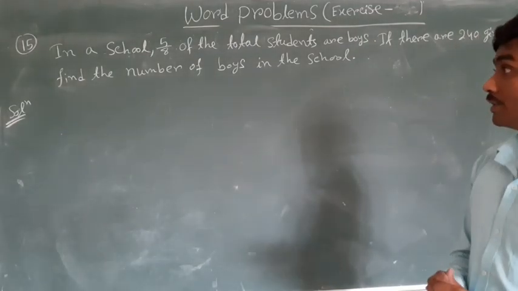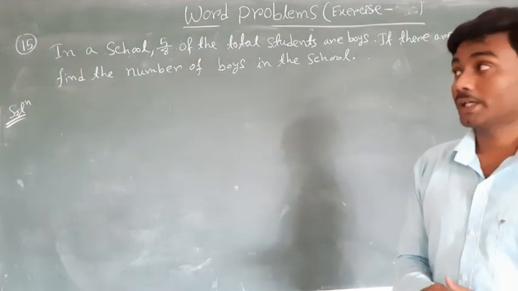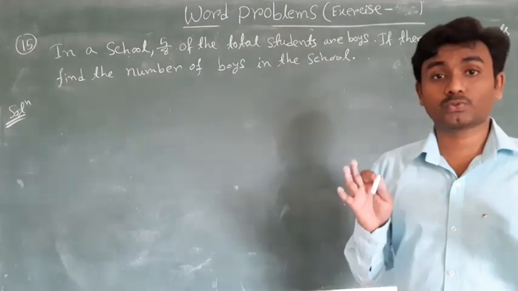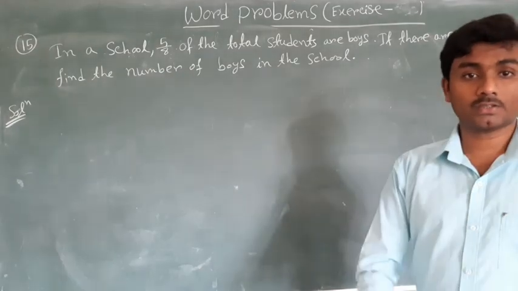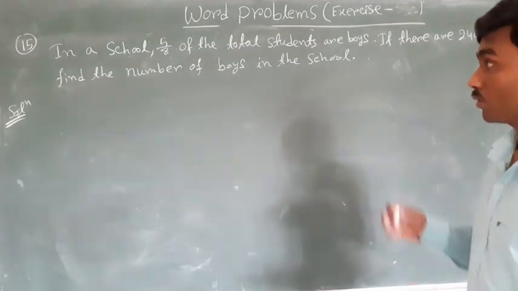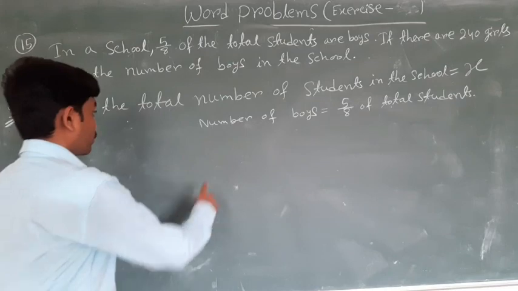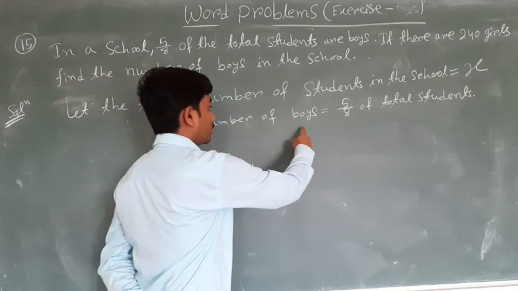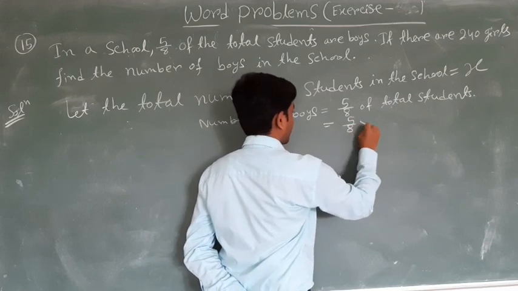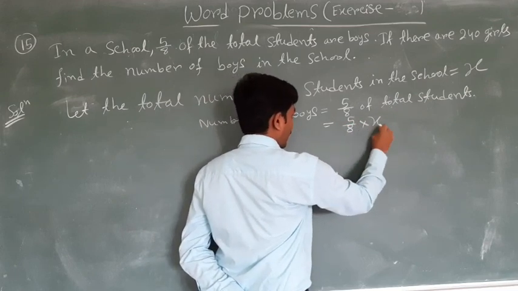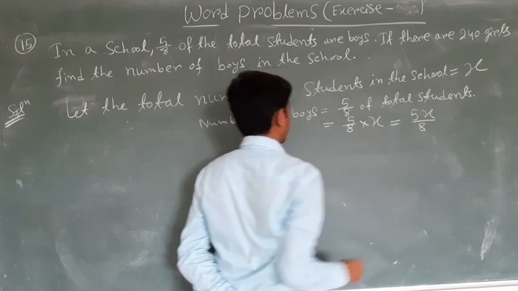So we have to find the total number of boys in the school. Here the total number of students in the school is not given. So we consider the total number of students in a school is x. So the number of boys is equal to 5 upon 8 of the total students, that is 5 upon 8 into total students, which is x, equal to 5x upon 8.